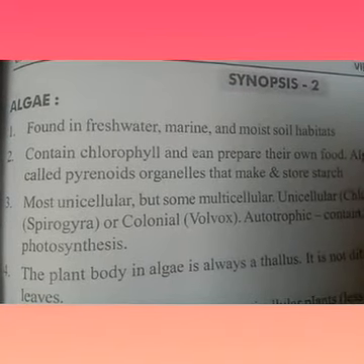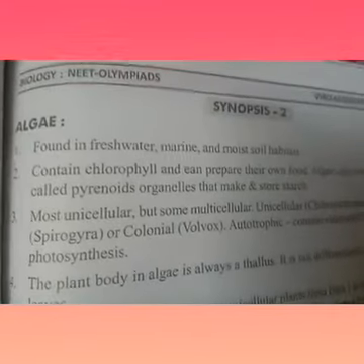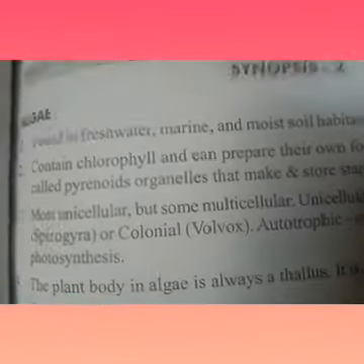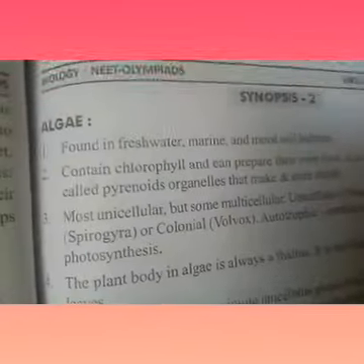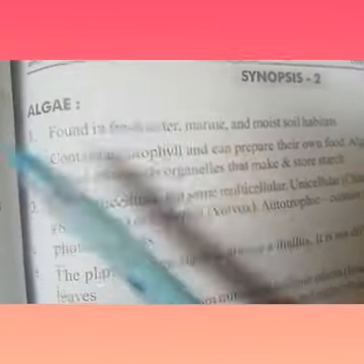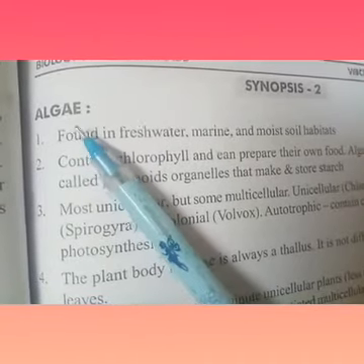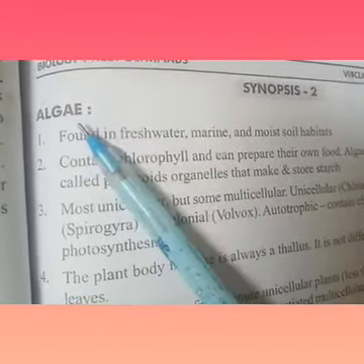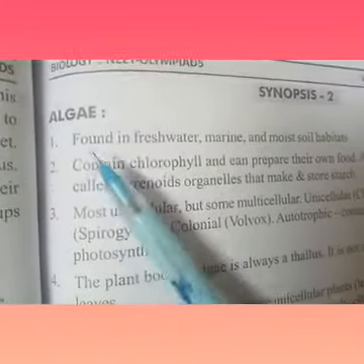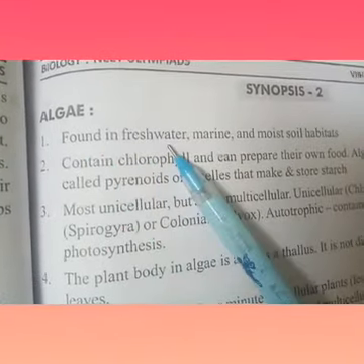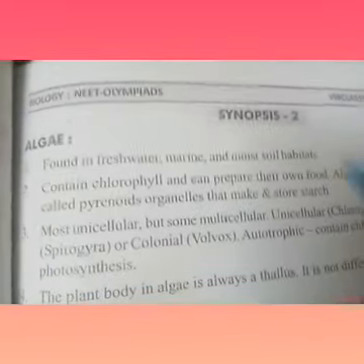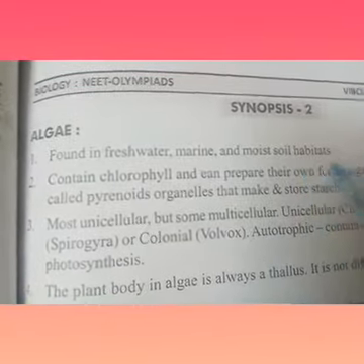Open page number 25. Synopsis 2. Once again, let us discuss the algae from the material. See here, algae. Where will we find this algae? Algae is found in freshwater, marine and most soil habitats. We can see it in moist soil habitats.